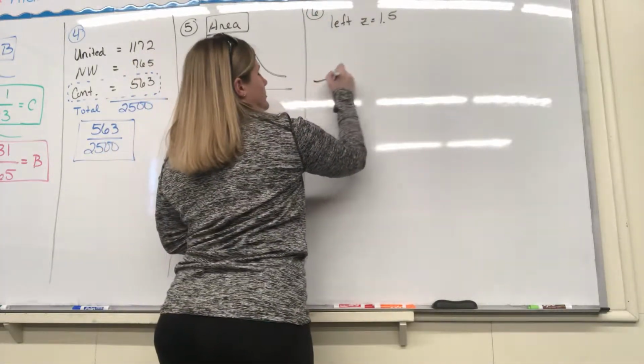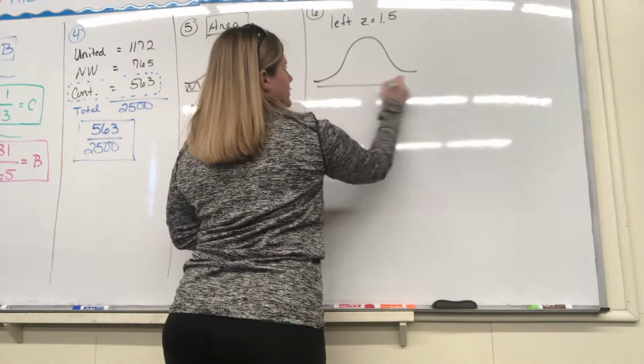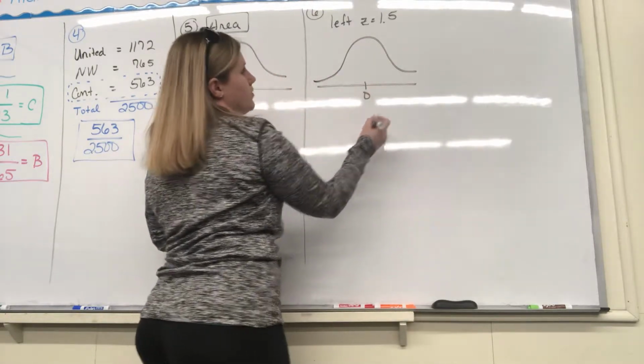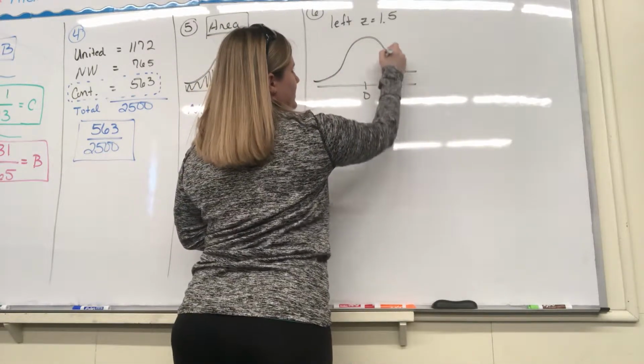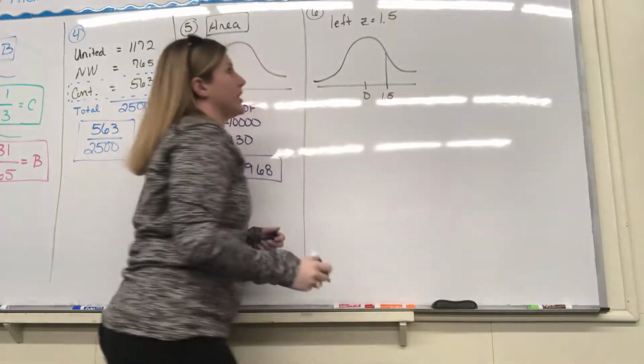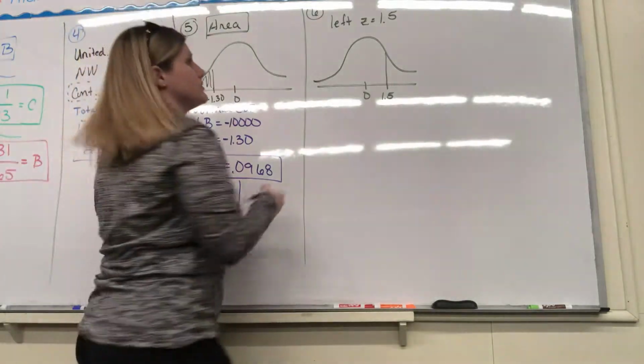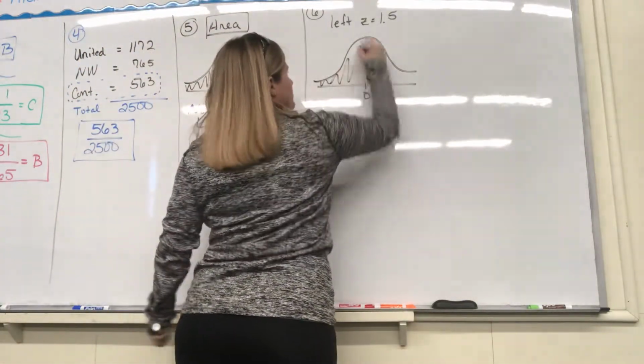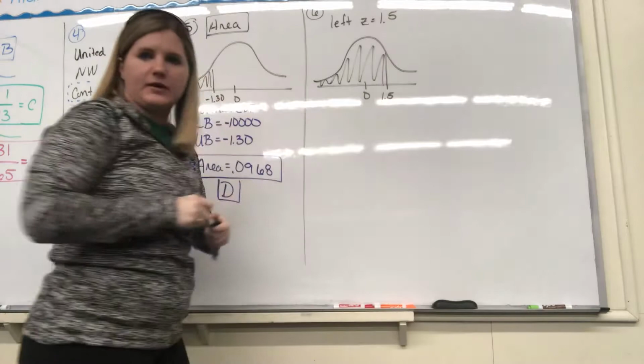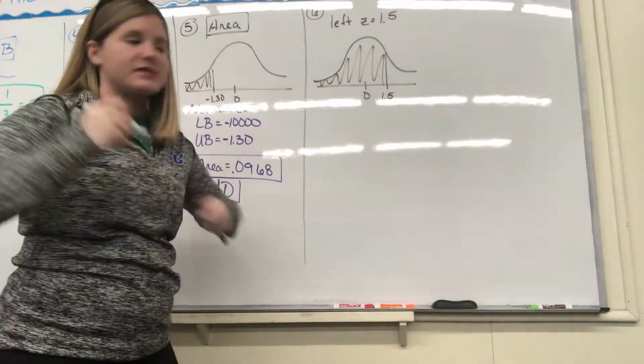So drawing a little bell curve. We know there's 0, 1.5, about right there. And it does say the area to the left. Again, it does not have to be exact.